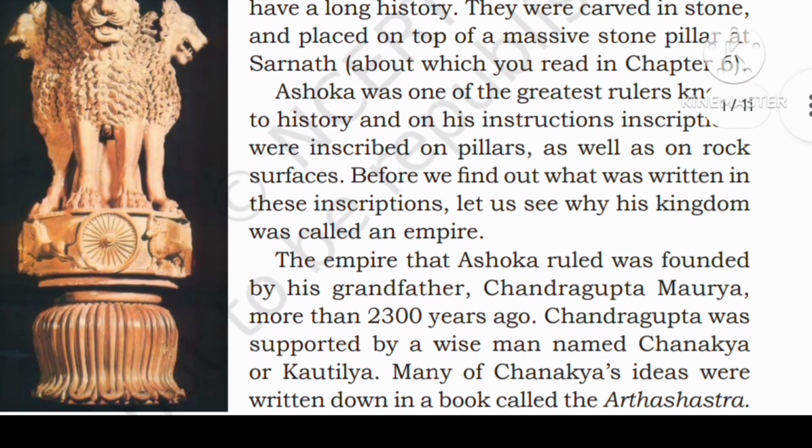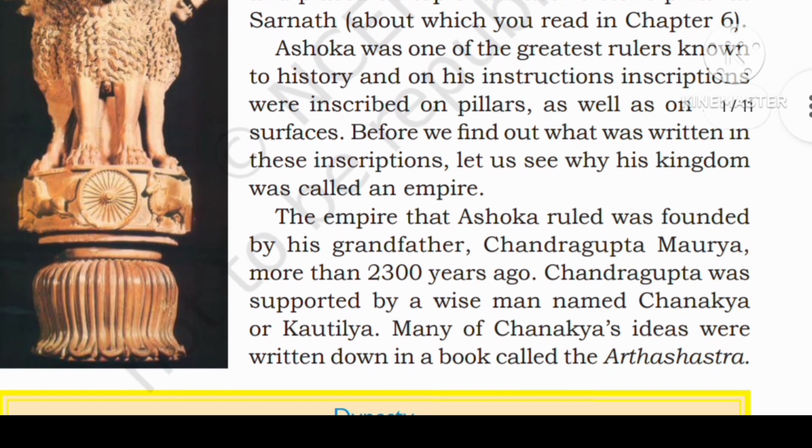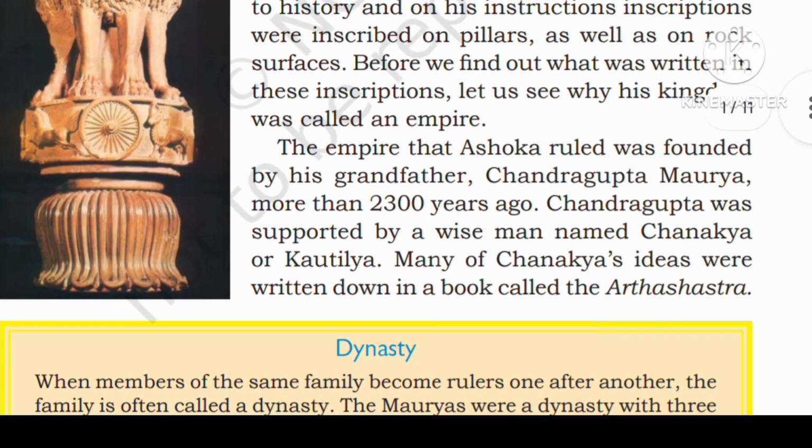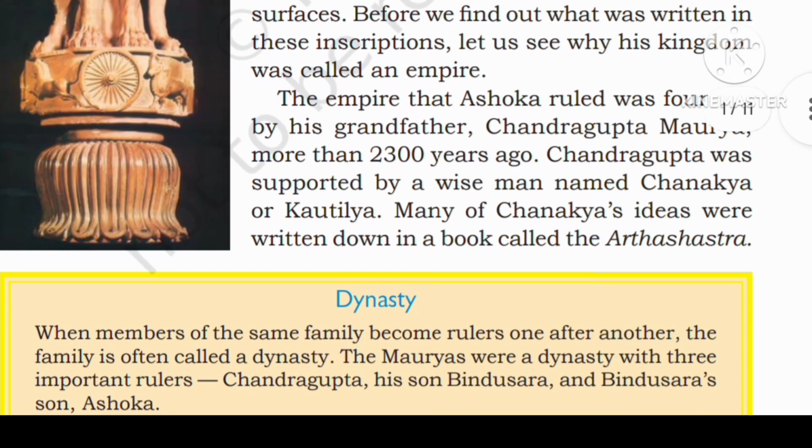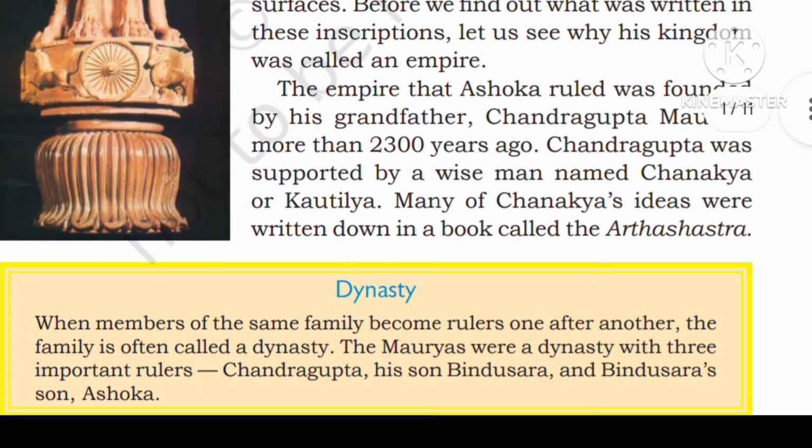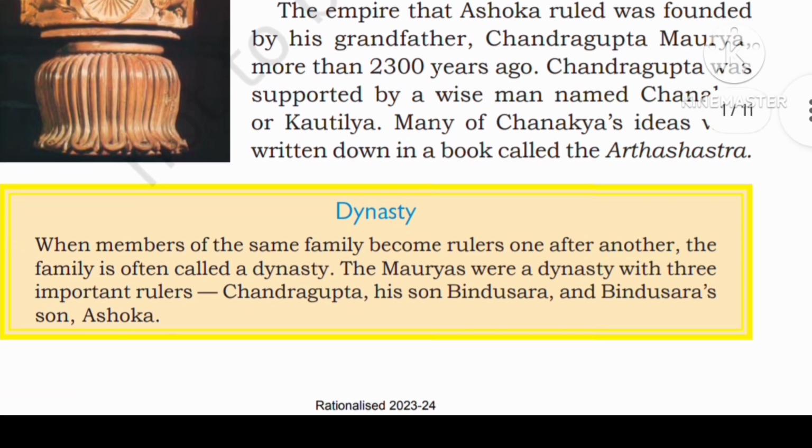She wondered. The lines that we see on our notes and coins have a long history. They were carved in stone and placed on top of massive stone pillars at Sarnath, about which you read in chapter 6. Ashoka was one of the greatest rulers known to history, and one of his instructions was inscribed on the pillar as well as on rock surfaces. Before we find out what was written in these inscriptions, let us see why his kingdom was called an empire.